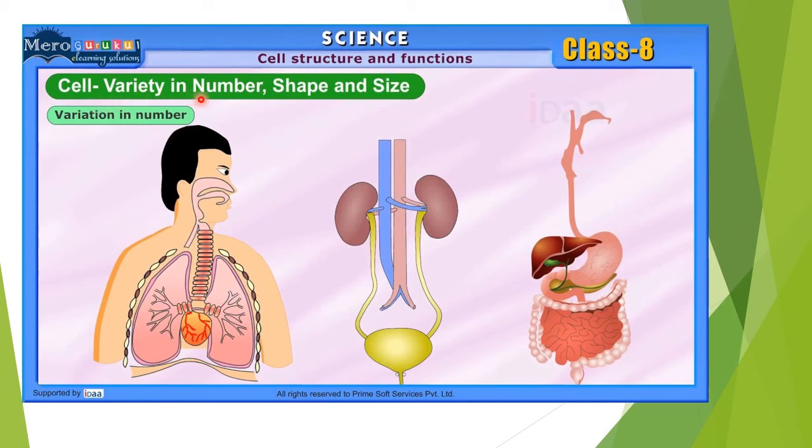Cells vary in number, shape and size as well. That means cells are different in number as well as having different shapes and different sizes. So can you see all these different organs? In previous year you have studied about the various organs that are present in our body: stomach, then the liver, small intestine, large intestine, pancreas, then kidney. All these organs contain cells that vary in number, and they are also present in different shapes and different sizes.